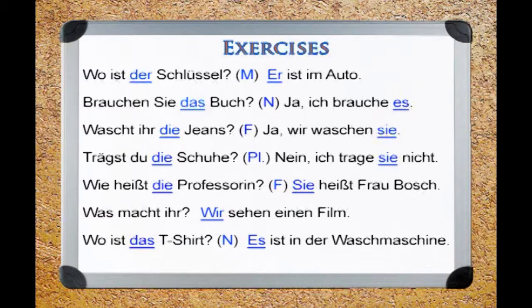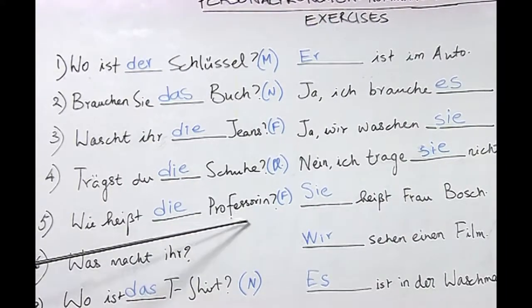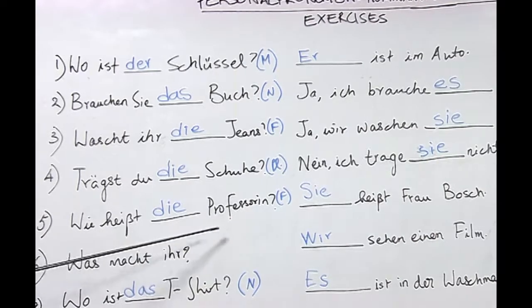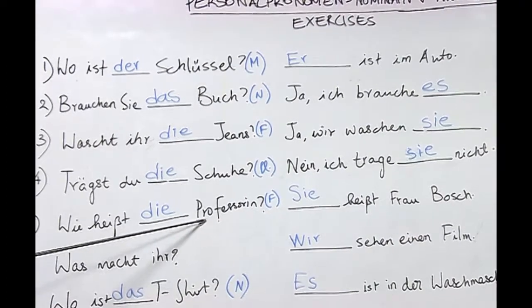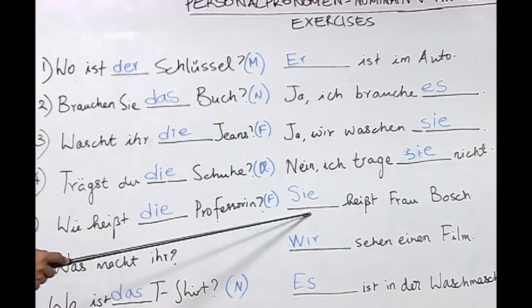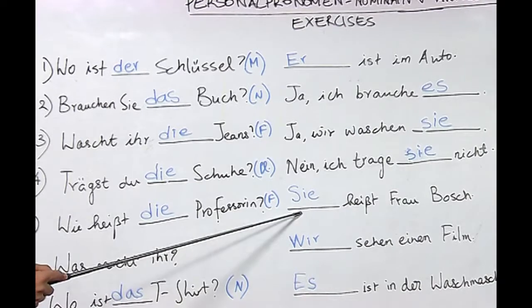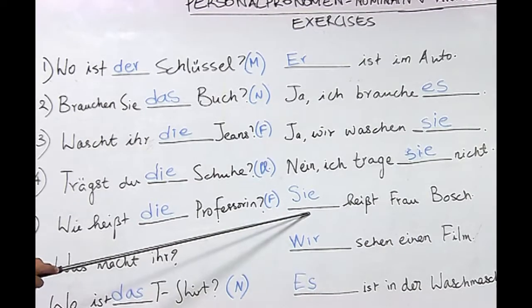Wie heißt die Professorin? Sie heißt Frau Bosch. Here, the student correctly recognized that the noun Professorin carries the article die, which is feminine, and also that this is the only noun here, because there are no other nouns, and therefore, the noun here is a nominative, and the correct form of the pronoun of the article die in nominative is sie, which is the right answer.